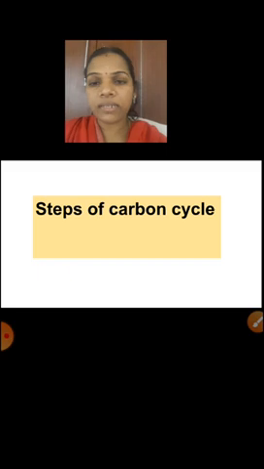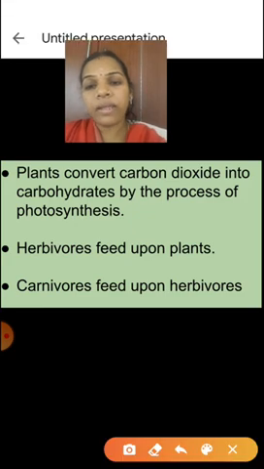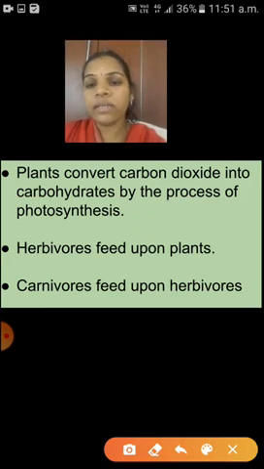Steps of the carbon cycle. First one is, plants convert carbon dioxide into carbohydrates by the process of photosynthesis. Plants, that means producers, convert carbon dioxide into carbohydrates.